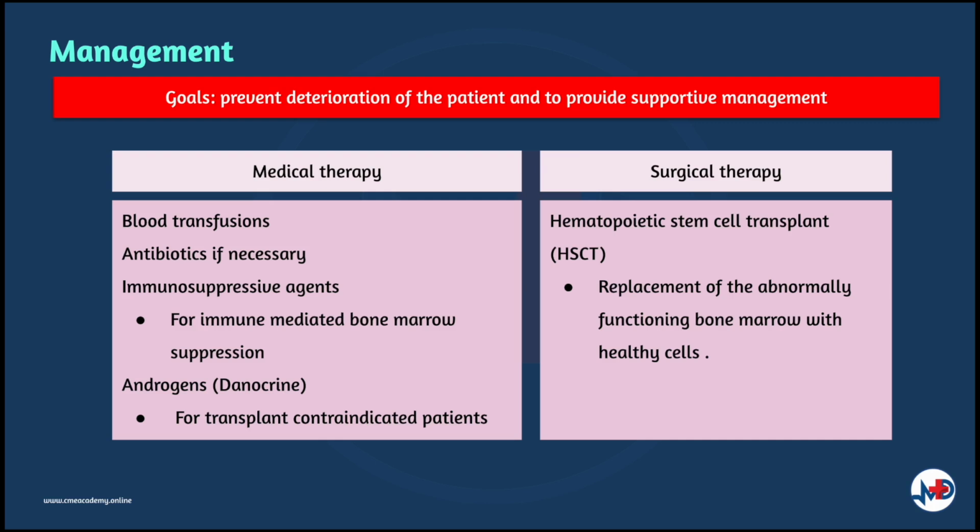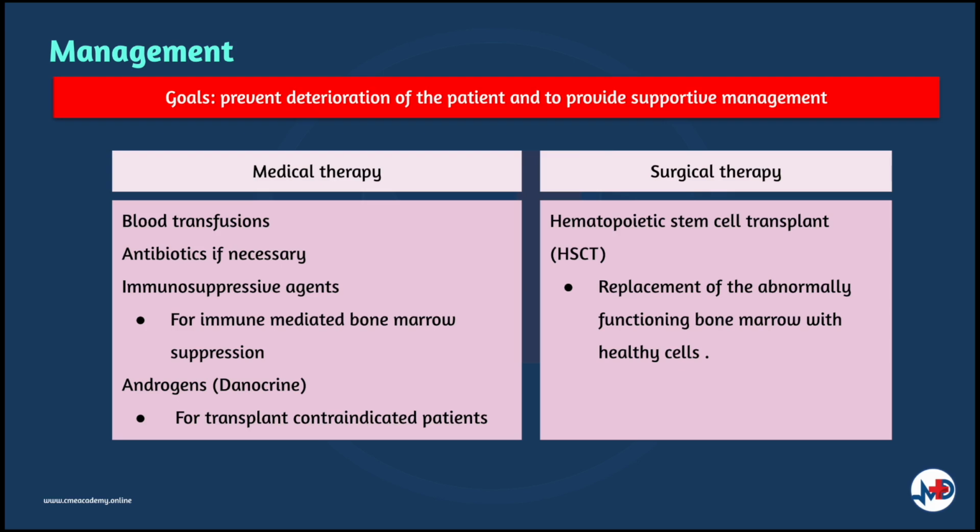Immunosuppressive agents have to be given to patients who are diagnosed with immune-mediated bone marrow suppression. The side effects of these immunosuppressive agents include serum sickness, hypertension, gum hypertrophy, and peripheral neuropathy. Androgens can be offered to transplant-contraindicated patients, especially those with inherited bone marrow failure, to push the stem cells to become more responsive.